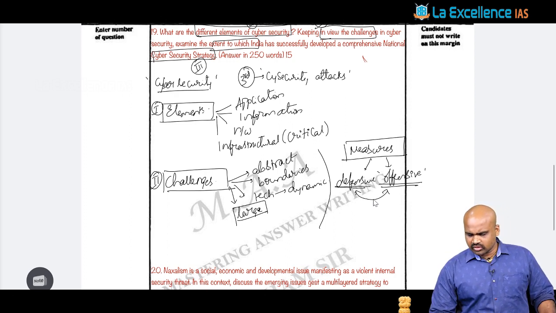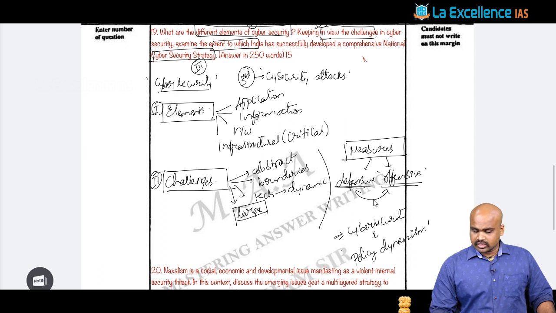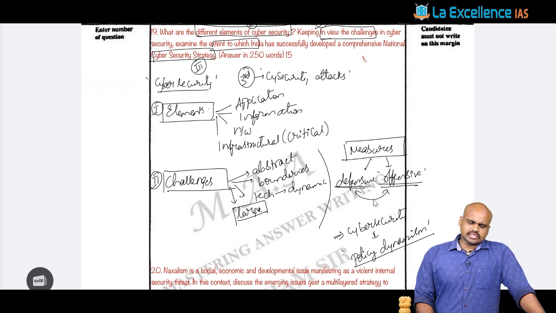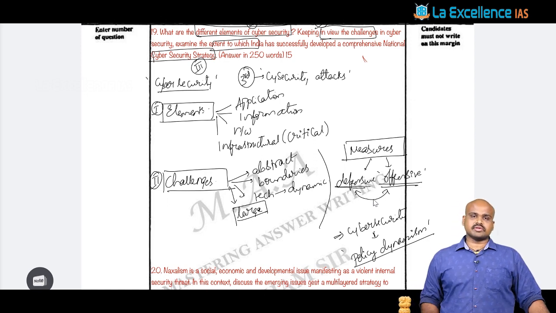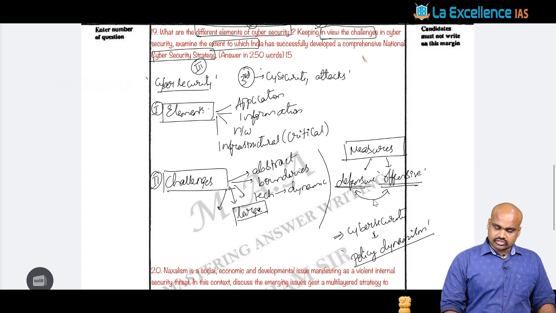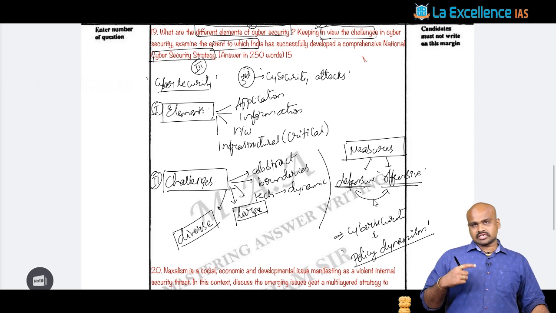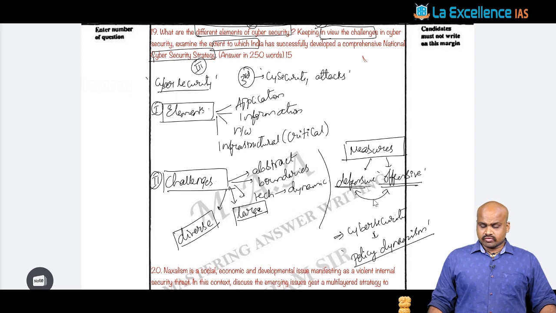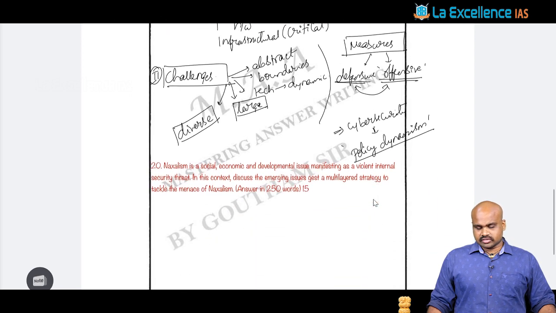And we can simply conclude that cyber security as a phenomenon demands policy dynamism. Policy dynamism, because it deals with technology, policy dynamism, the digital awareness, right? All these aspects are going to ensure the management of cyber security. For the reason of challenge, you know that there is also diversity existing with respect to cyber security as a phenomenon, right? We have to break this question to answer it. We have to break it, right?